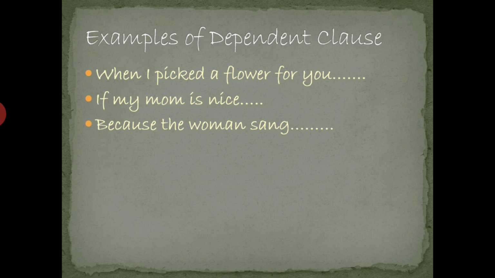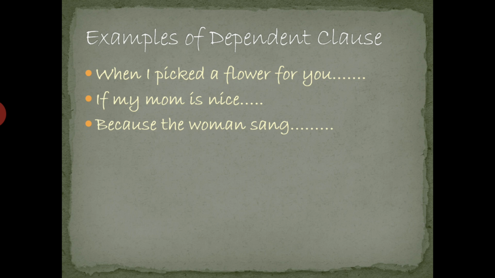Okay, that you have to add. Then only it will make complete sense. Okay, then only you can understand what this sentence wants to tell you. The second one is, if my mom is nice. Again, here you have to put something to express your feeling. If your mom is nice, what she can do for you.